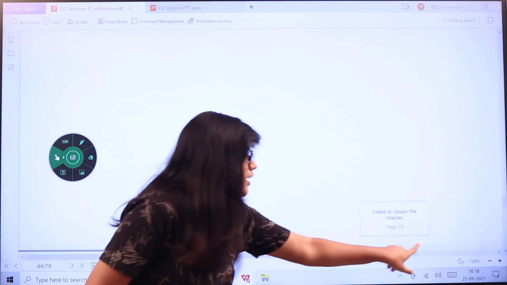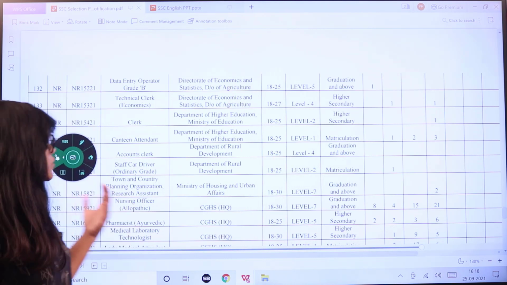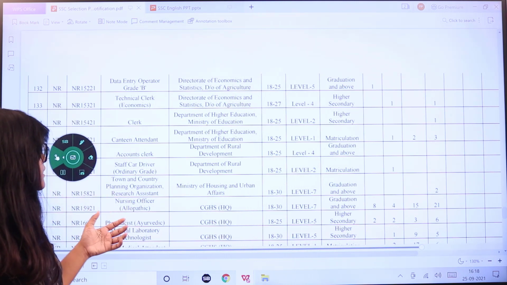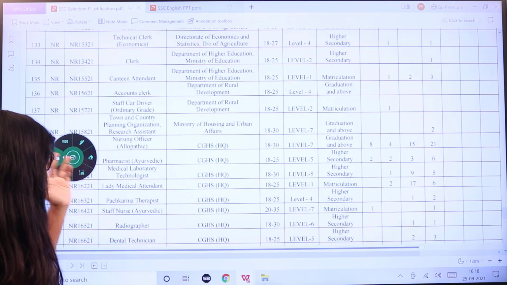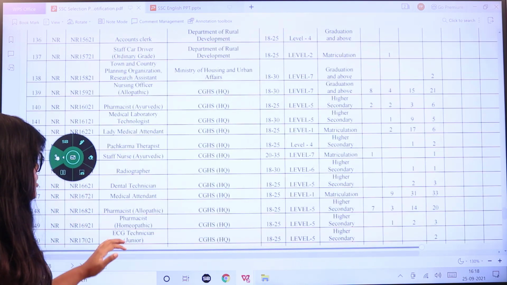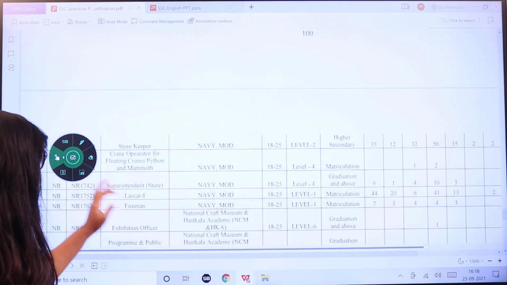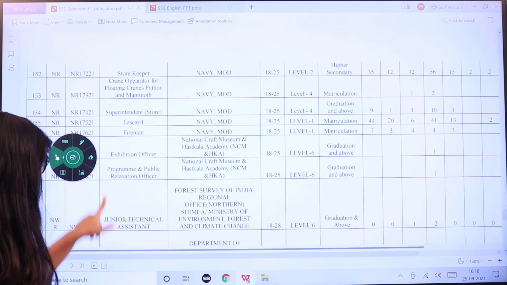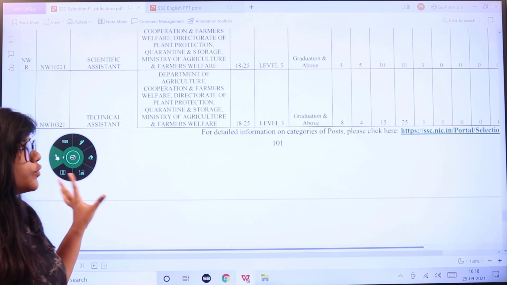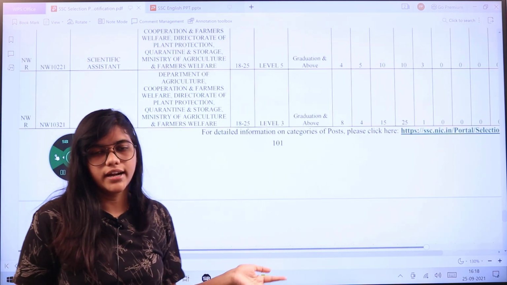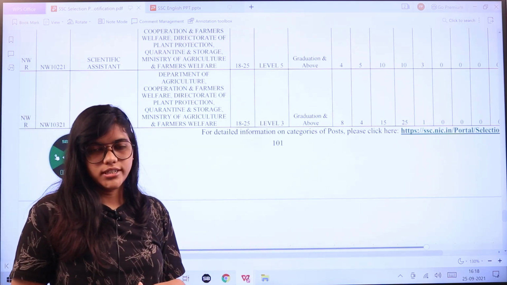Once you come to the end, you can see the list of all the posts which are mentioned under SSC. Some of them are technical clerk, accounts clerk, staff car driver, town and country planning, pharmacist, lady medical attendant, dental technician, medical attendant, ECG technician, storekeeper, superintendent, fireman, exhibition officer, and next scientific assistant, technical assistant, etc. For all of these posts, this is divided category wise again, and pay scale is going to be according to the post itself.